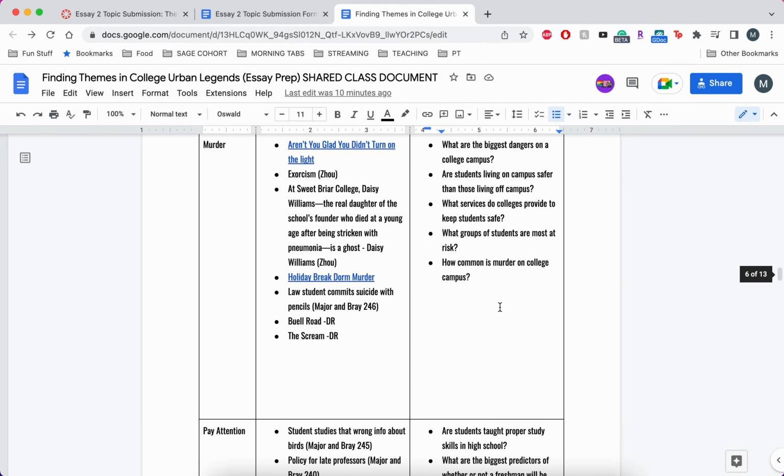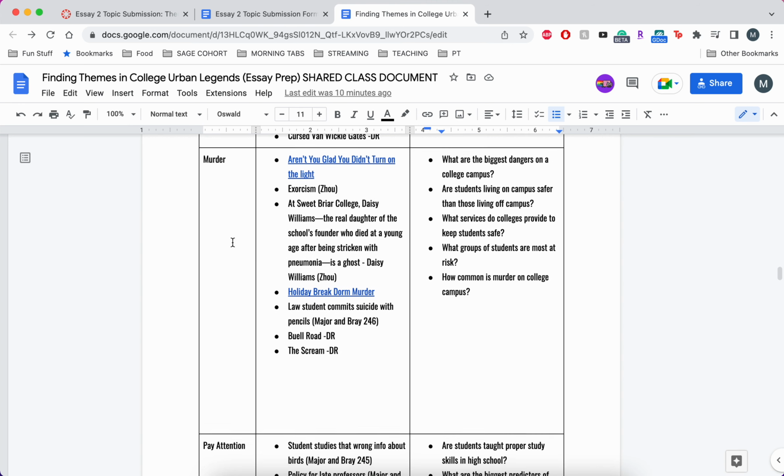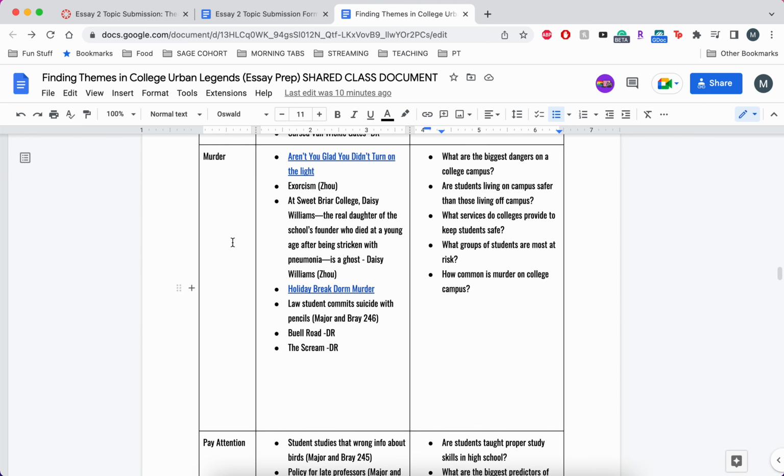A similar thing, let's use murder as an example. A lot of students like to choose murder as one of their themes, which is great, but it's easy to fall into the trap of, okay, so is murder common in college or something like that?